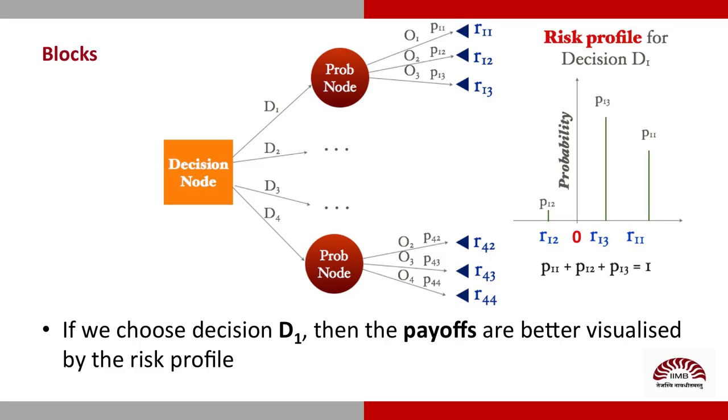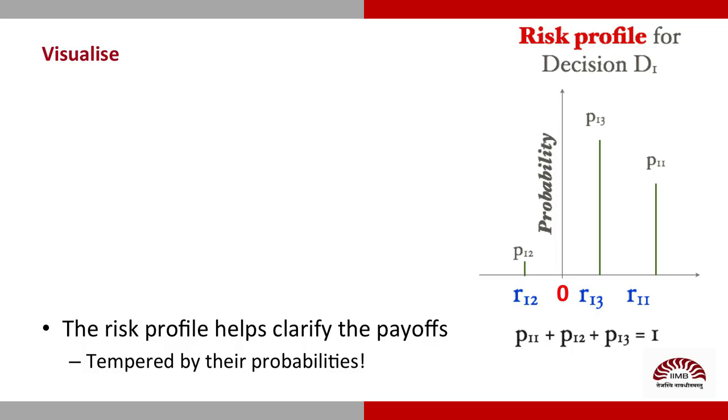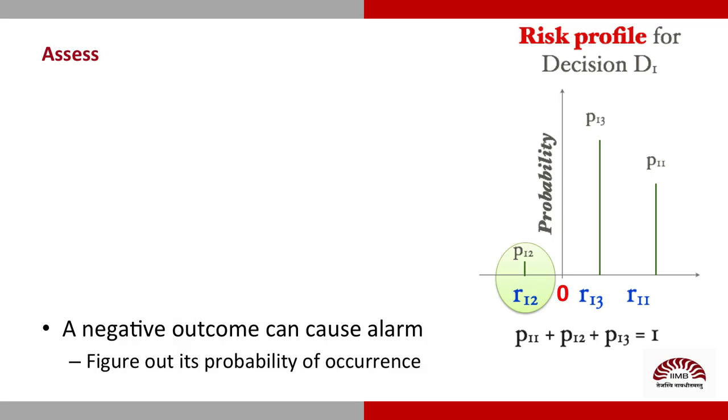What's this risk profile on the right? Glad you asked. While dealing with decision trees, we tend to get lost in all of the numbers. The risk profile is a visual tool that helps us grasp the outcomes of a strategy. For example, R12 is a negative return value, which could alarm some decision makers. One look at the risk profile and we realize it has a low probability of happening.